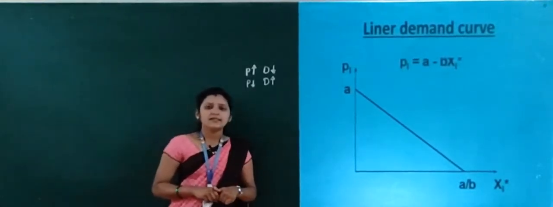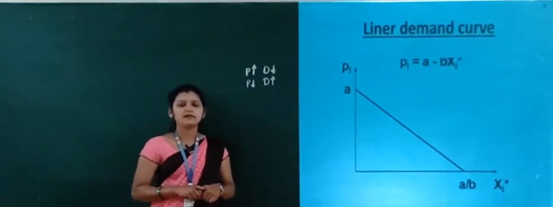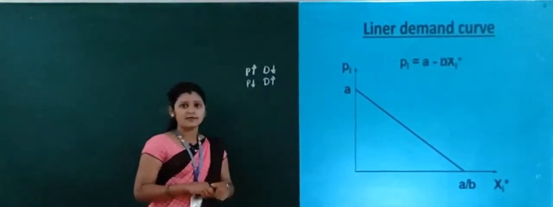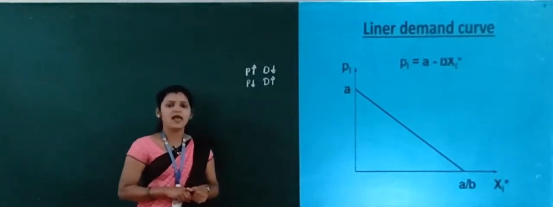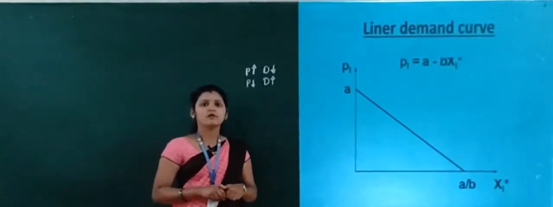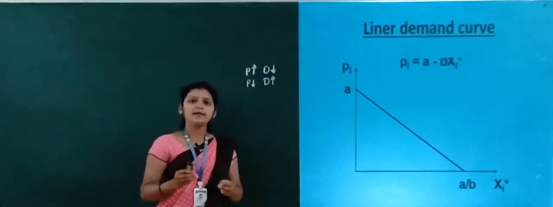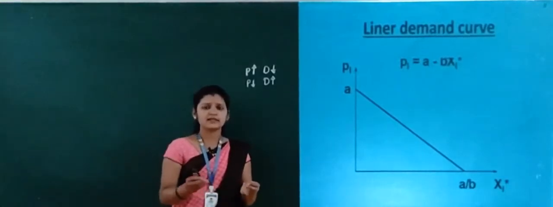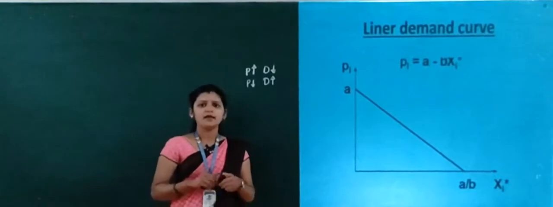Now listen here, in the last class we have already studied the relationship between price and demand while studying the demand function. And now in this class we will see the relationship between income and demand of a consumer. Next we will study the relationship between income and demand.